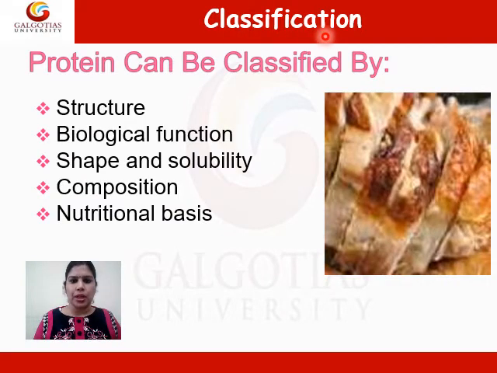Classification of protein. Protein can be classified based on their structure, their biological function, shape and solubility of the protein, their composition, and their nutrient basis. So protein can be classified into 5 different categories. We will study them in detail in the next slides.